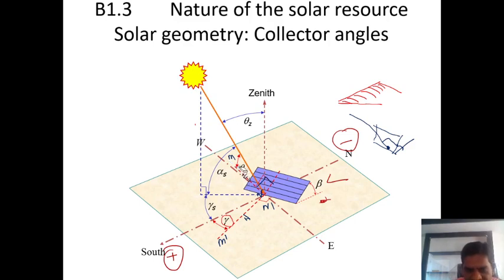So I erase this portion. You observe here this angle of incidence theta i, the angle between the sun rays and the normal to this inclined plane surface.